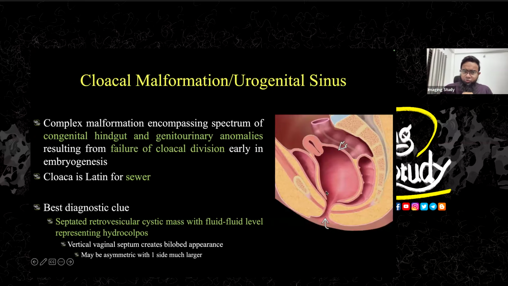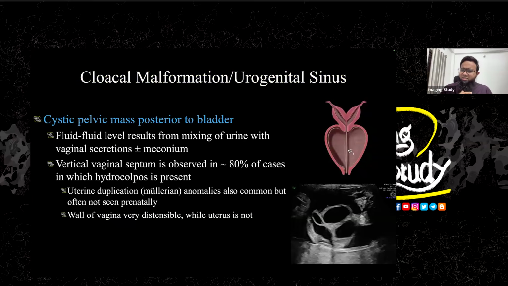So this is the hydrocolpos, and the uterus may be associated with dilatation containing fluid. Okay, so maybe you will see two uterus, or uterine didelphys, that is the Mullerian duct abnormalities. You may see a single uterus. So on ultrasound, you will get the cystic pelvic mass, and there will be fluid level or hazy internal content. It may be due to the vaginal secretion with or without meconium, or maybe it will be mixed with the urine, which is a common association.